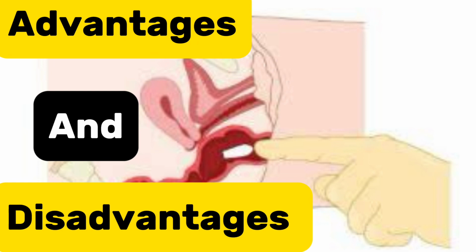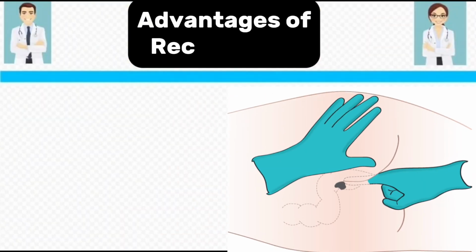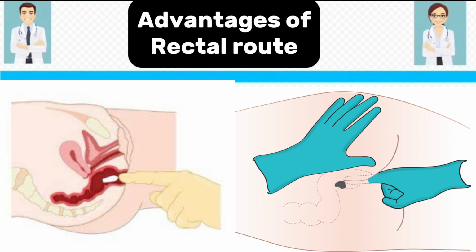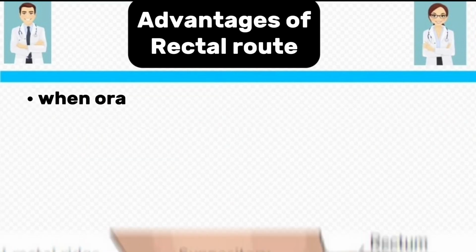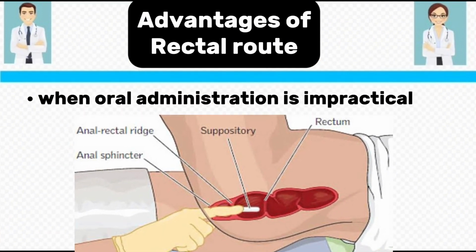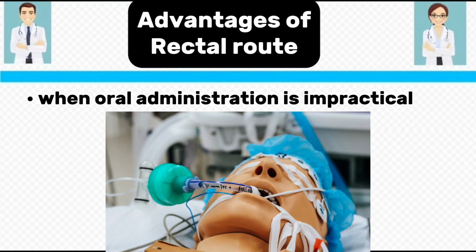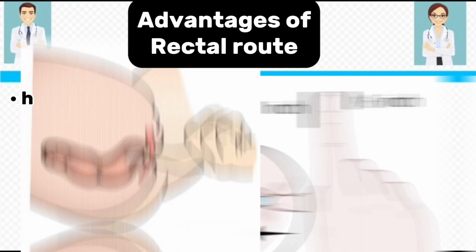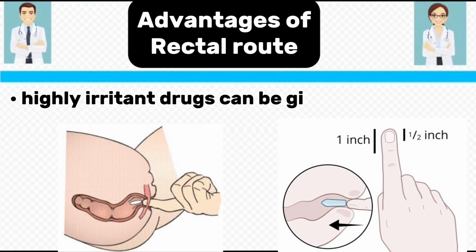First of all, we see the advantages of the rectal route. We see the most possible advantages of the rectal route. The rectal route can be used when oral administration is impractical, like when the patient is unconscious or in a coma. Secondly, the rectal route is used when the drug is highly irritant. Then we prefer the rectal route.